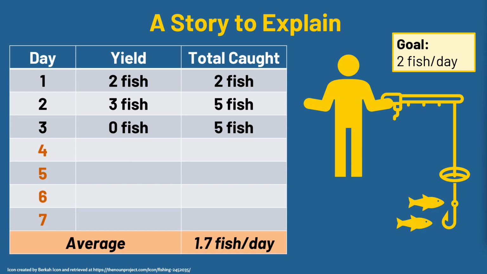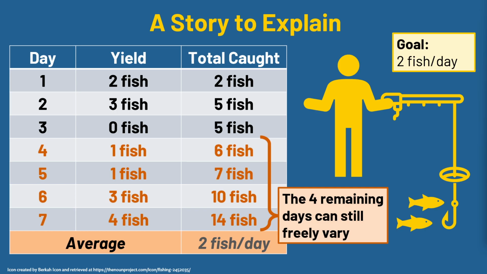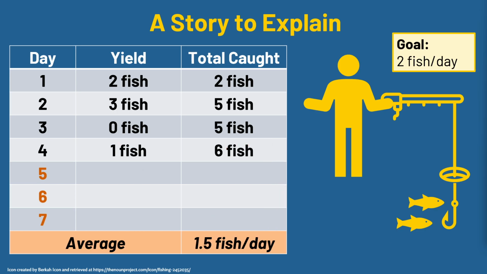So I'm a little anxious though, so I started thinking about it. I think there's still a lot of room for me to reach my goal. If I have a slow day tomorrow and catch 1 fish, there's still a lot of room. I might have to have one good day in there, but overall I can do it. I mean, but hell, even if I have 2 bad days, catch 1 fish for the next 2 days, I'll have to have a strong finish, but I can still reach my average. All right, at this point, the 4 remaining days can still freely vary, right? Or it sure seems like it, because there's just a lot of room to work with.